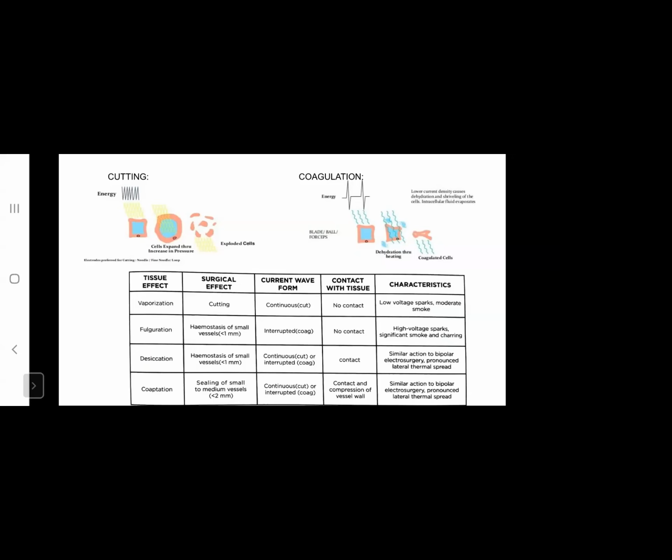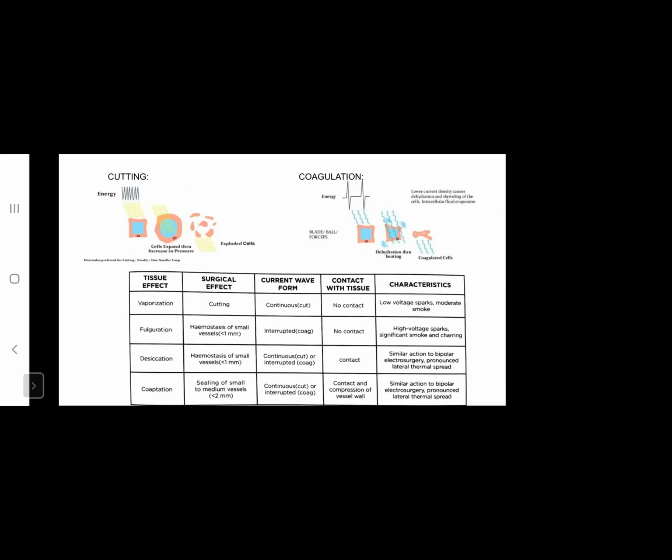Vaporization is caused in cutting mode. The waveform is continuous, and for this effect, contact with tissue is not needed. At a distance of a few millimeters, the effect starts. Low voltage sparks can be seen with the naked eye, and there is a moderate amount of smoke.